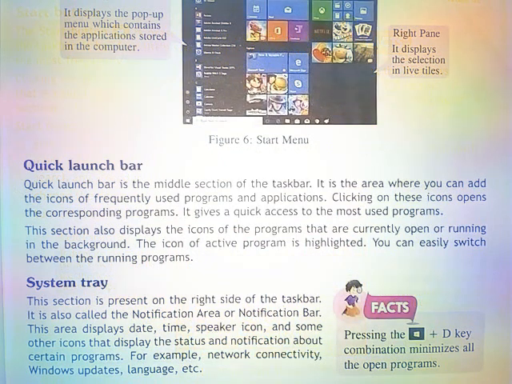Quick Launch Bar. Quick Launch Bar is the middle section of the taskbar. It is the area where you can add the icons of frequently used programs and applications. Clicking on these icons opens the corresponding programs. It gives quick access to the most used programs. This section also displays the icons of the programs that are currently open or running in the background. The icon of the active program is highlighted. You can easily switch between the running programs.